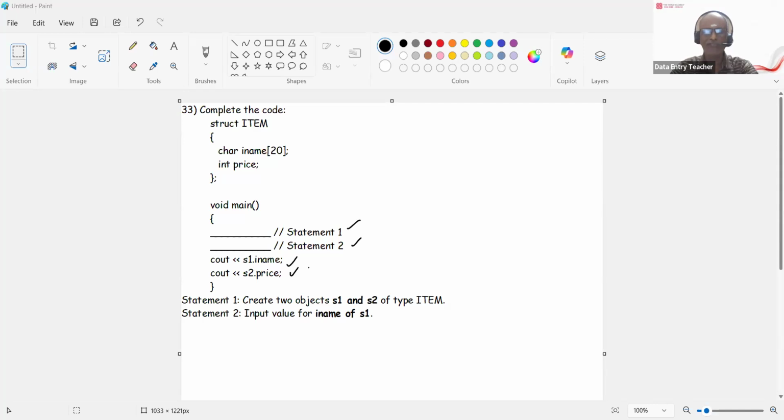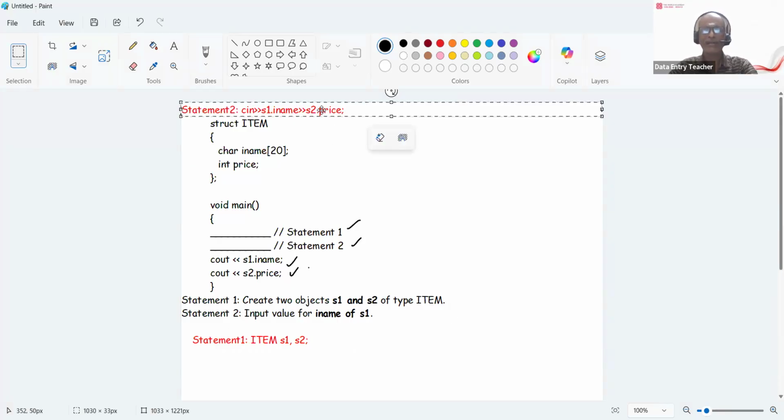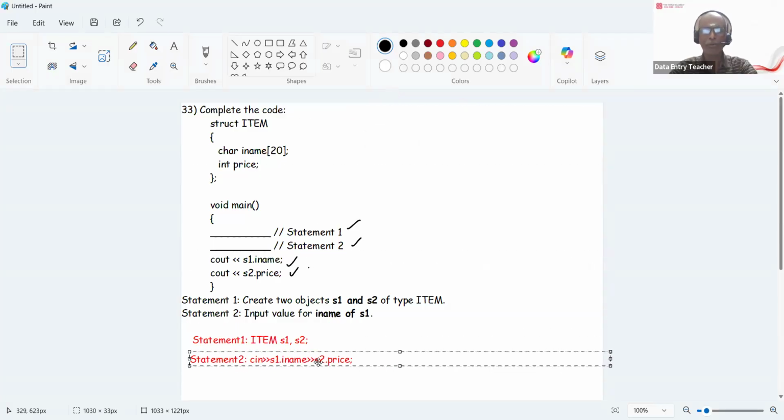So what is the first statement? Let me print the statements one by one. Statement one: you have to declare the objects S1 and S2 of the structure item. So item S1, S2 is the declaration, and then you input the details: cin >> S1.iname and cin >> S1.price, then the second input for S2. After that you are printing them. So these two are statement one and statement two.